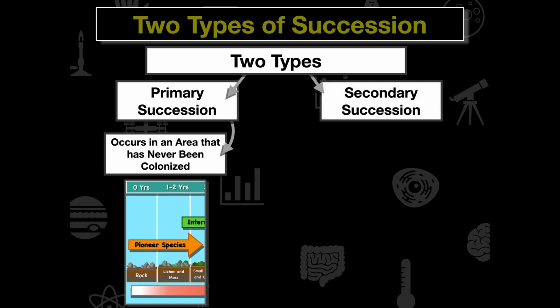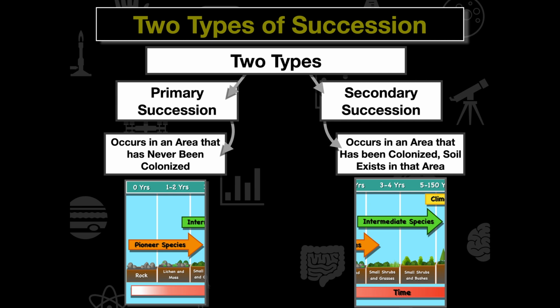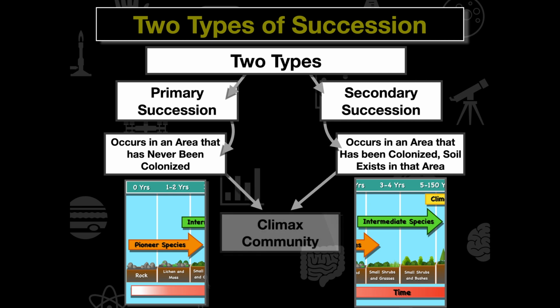But we also have secondary succession, and secondary succession occurs after a natural disaster where the soil's intact. So we can start off with our intermediate species and move on from there. Both of these can lead to a climax community, but it doesn't necessarily mean we have to end up at that climax community. These ecosystems are not static, and they can arise via different scenarios and different variations.